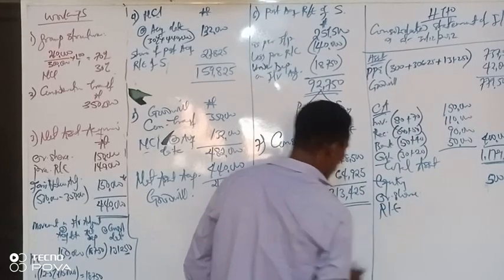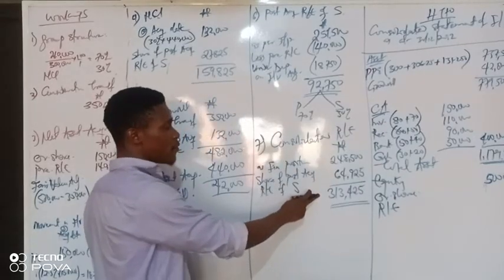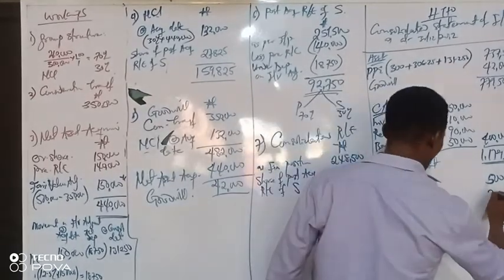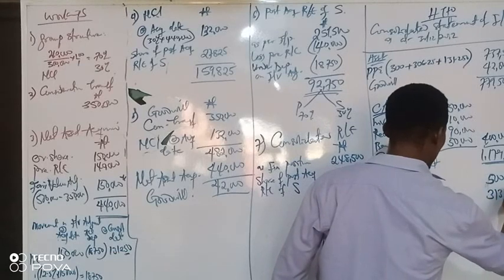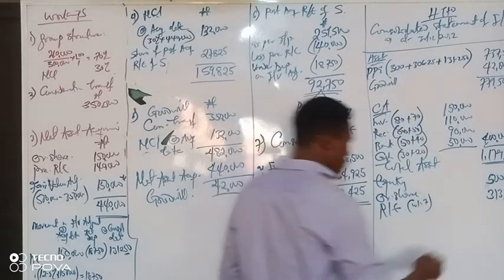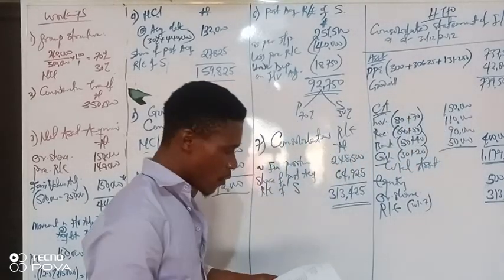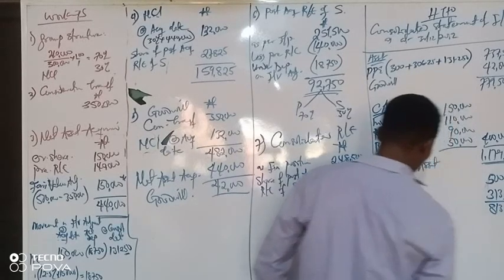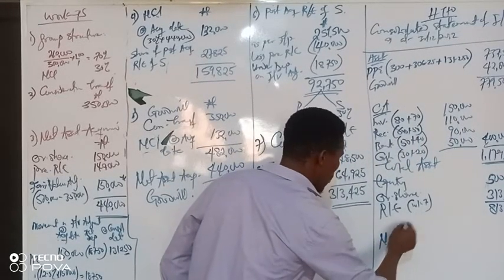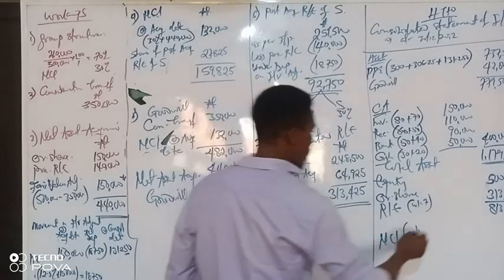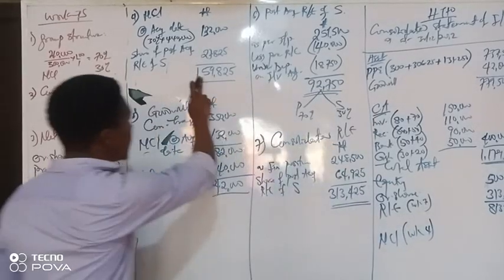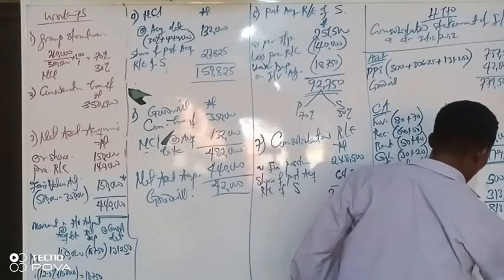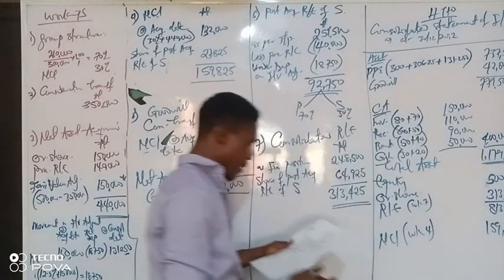Retained earnings is working 7, 313,425, giving a total of 813,425. Then we bring in our NCI, working 4, which is 159,825.